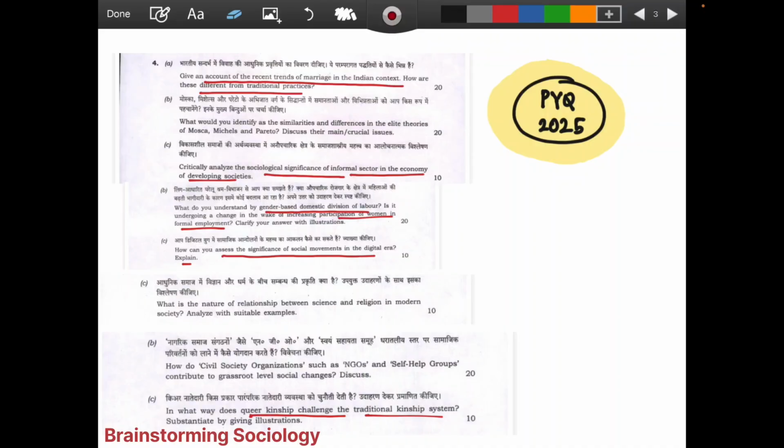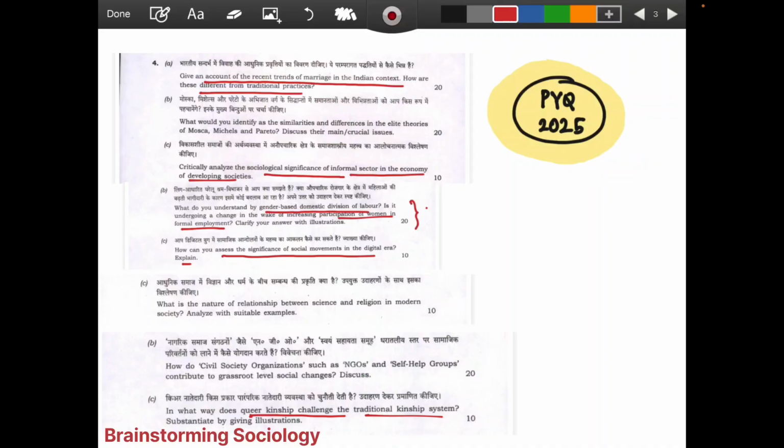Like if I pick this question: what do you understand by the gender-based domestic division of labor? Is it undergoing a change in the wake of increasing participation of women in formal employment? Clarify your answer with illustrations. So I'm not talking about it in detail, I'm just trying to make you understand how this lens will help you, give you an edge of thinking.